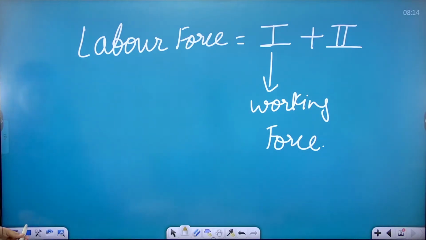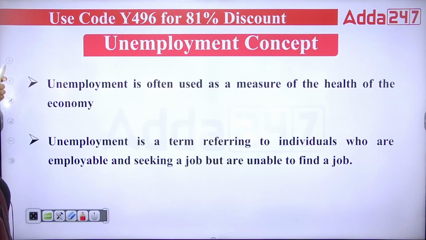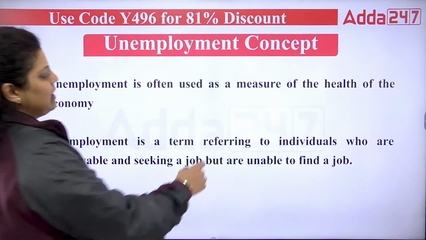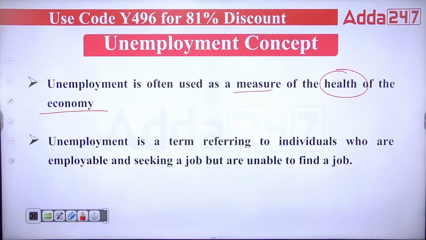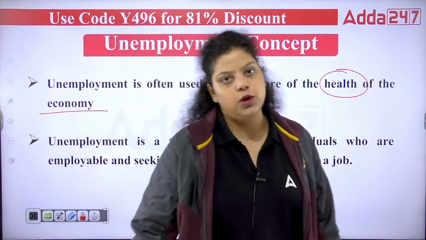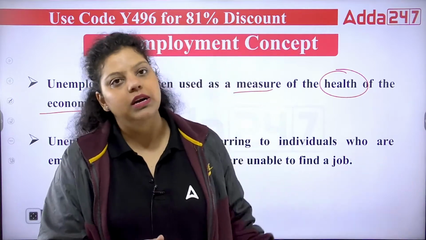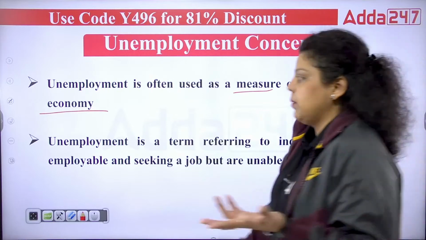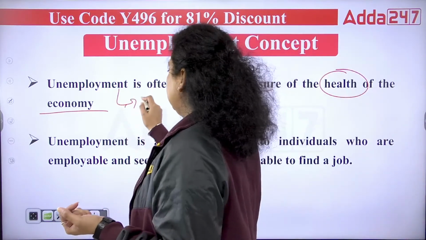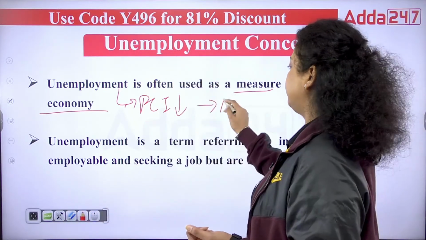Now let's understand what unemployment is. We have seen the population categories. Now let's come to what unemployment is. Unemployment is often used as a measure of the health of the economy. Obviously, if you want to know the economic condition of your country, you have to go through the economic activity of your country. One of the major activities is employment. If people are unemployed, the per capita income of people will be less. When per capita income is less, national income will also be less.